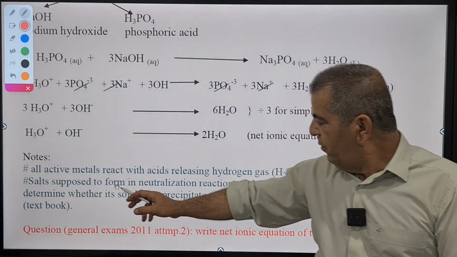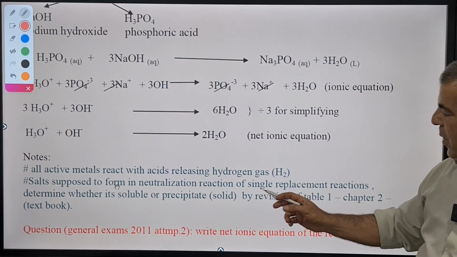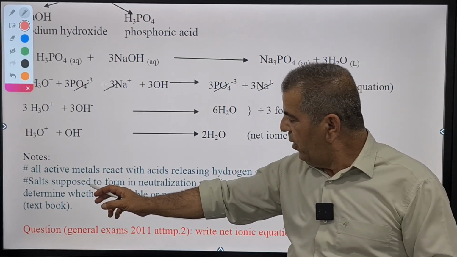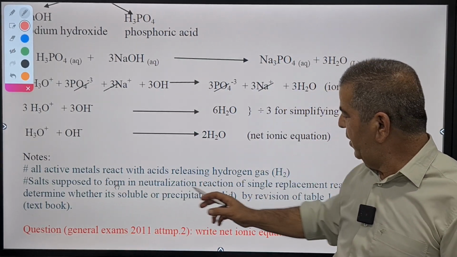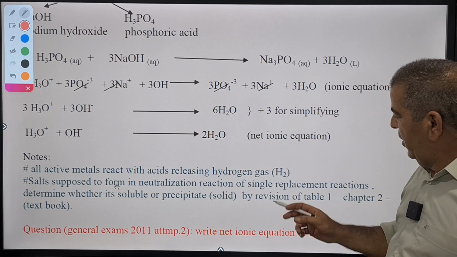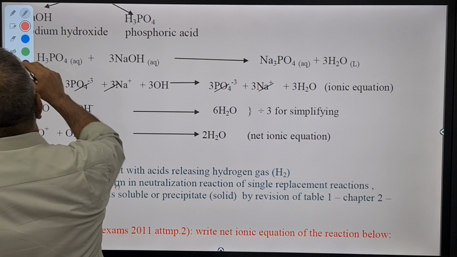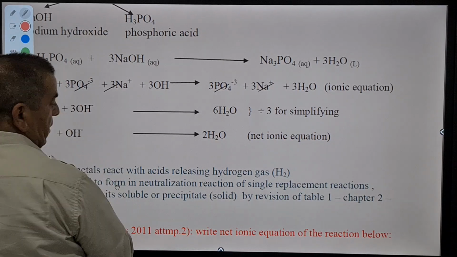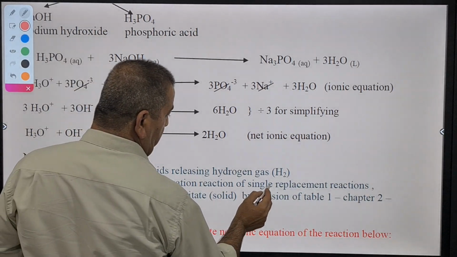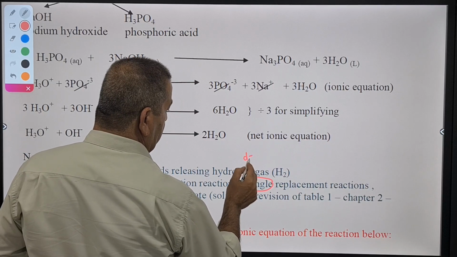Salts supposed to form a neutralization reaction. It is not single replacement, it's double replacement. So let's correct this. So here, double replacement.